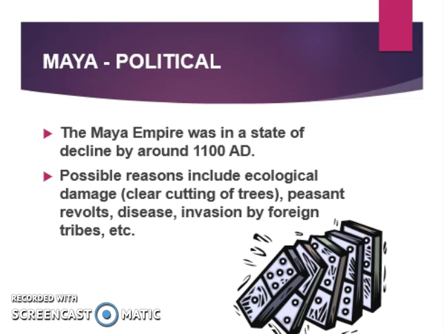The Mayan Empire was in a state of decline by around 1100 AD or CE. We're not exactly sure what led to their downfall. Possible reasons could include ecological damage, meaning clear cutting of trees. It could include peasant revolts. It could include disease or even invasion by foreign tribes.